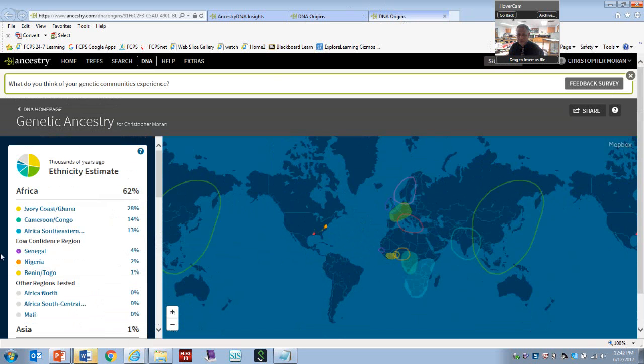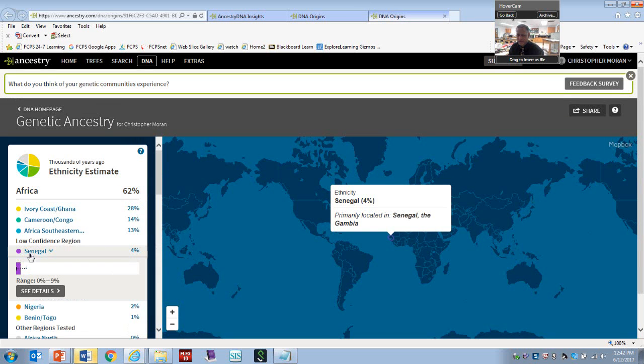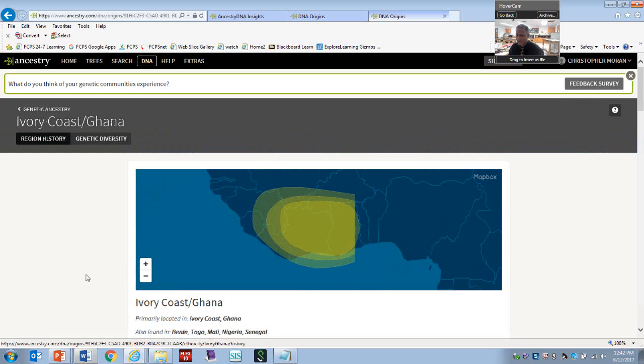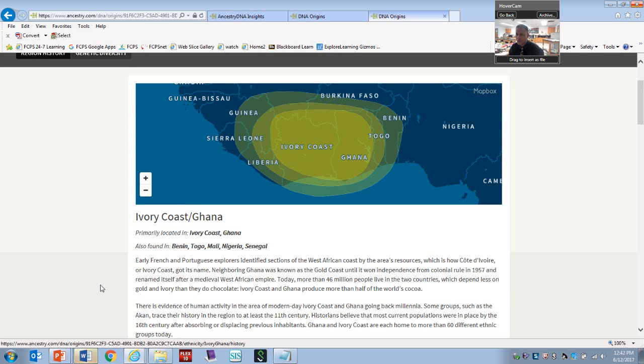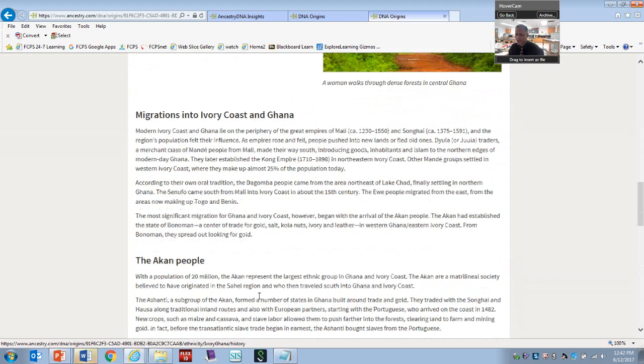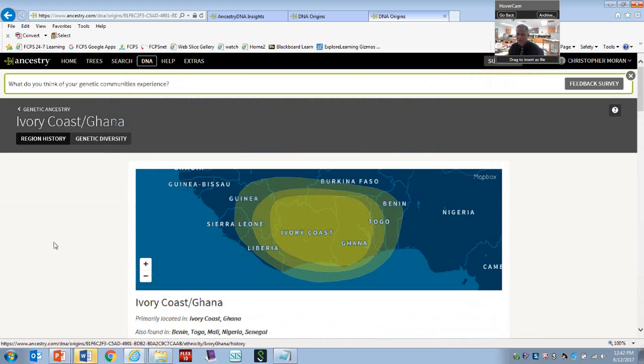Show all the regions. Now, for example, if I want to know about Ghana, and I click this and hit details, they're going to tell you about the current people who are living there, and how we can find markers that are in them versus me. I'm an African American. I've never been to the African continent, and so they give you the history. It seems like both my 23andMe and the Ancestry have said that there's strong evidence that I have Bantu lineage, which is one of the tribes that are in Central Africa and Western Africa. So let's get back over here.